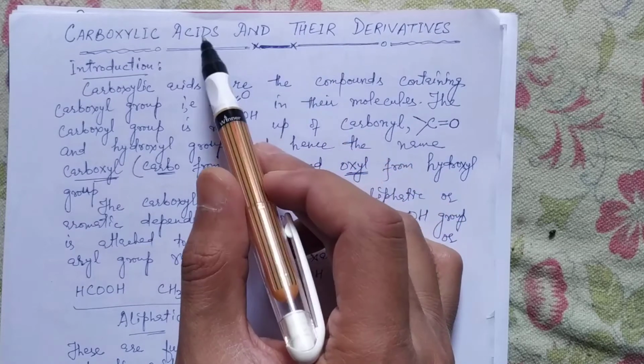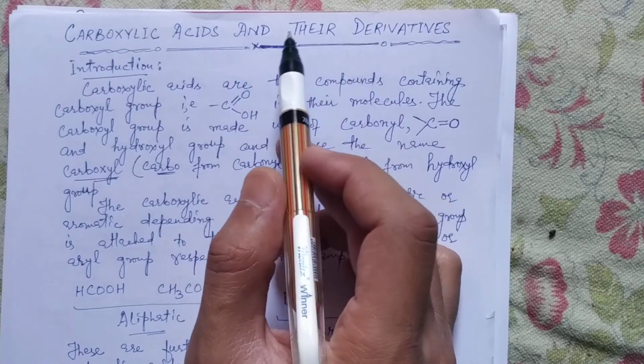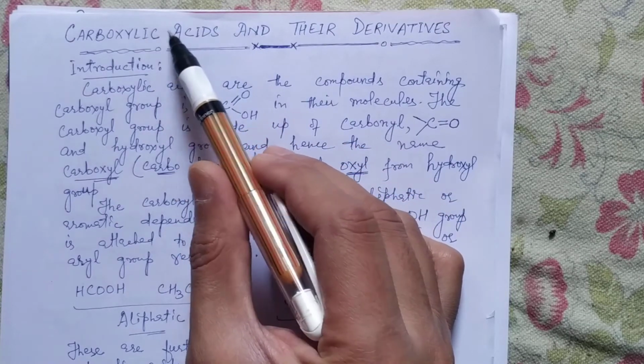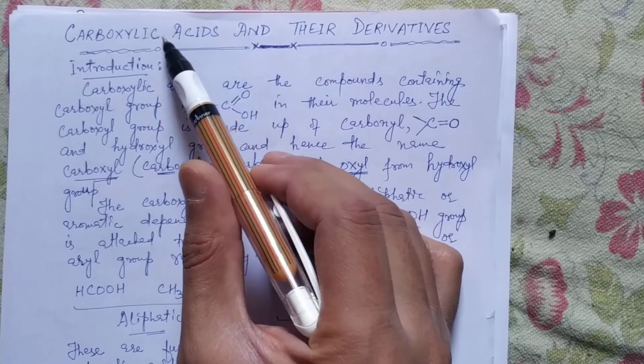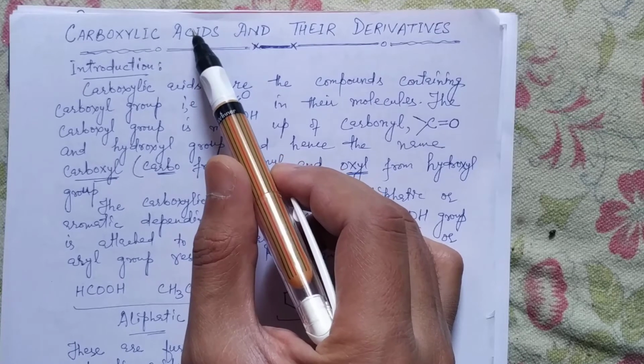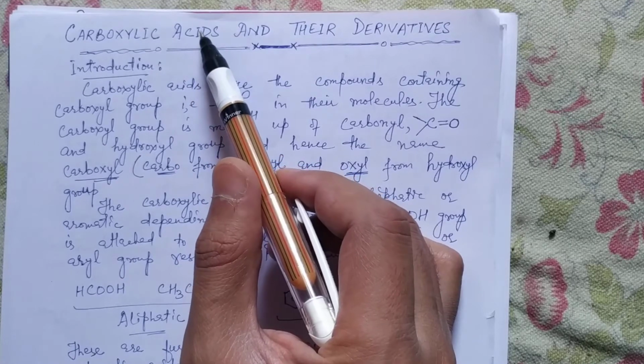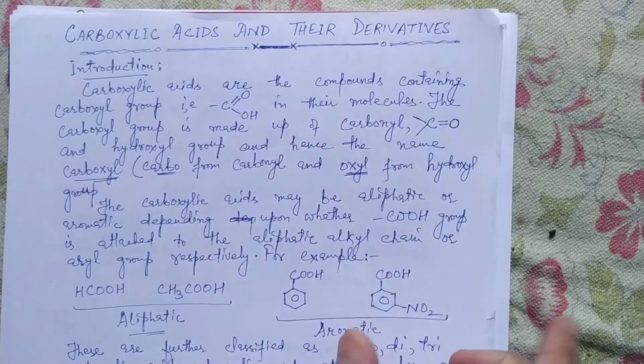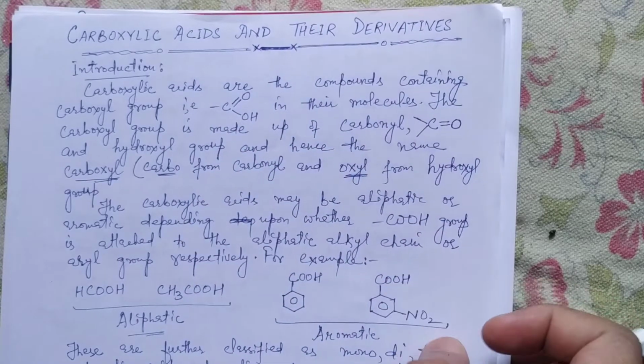The derivatives of carboxylic acid simply mean the organic compounds which are obtained from carboxylic acids, like acid chlorides, acid anhydrides, etc.